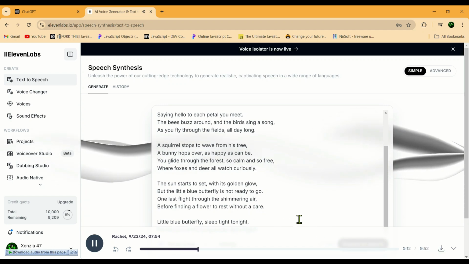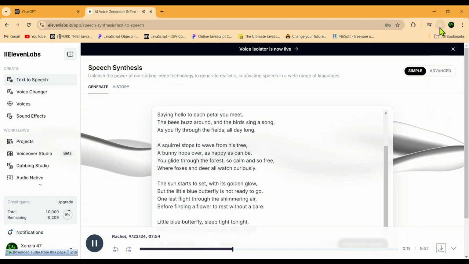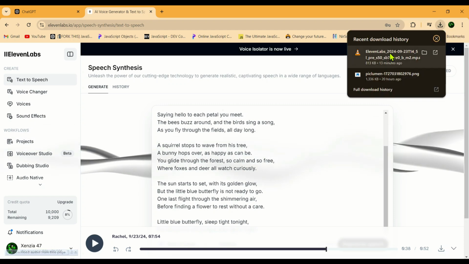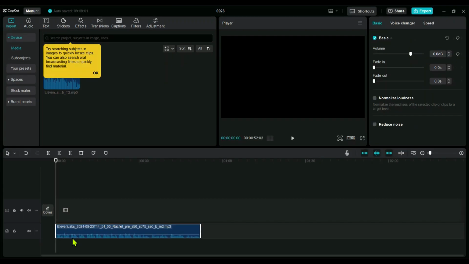Once the poem's lyrics are being converted into speech, wait for it to finish, and then simply download the file when it's ready. So far, it's only a speech. Now we'll transform it into a poem, and for that, we're going to use CapCut. CapCut provides this feature for free with full commercial rights. All you need to do is import the speech file into CapCut, and you're good to go.